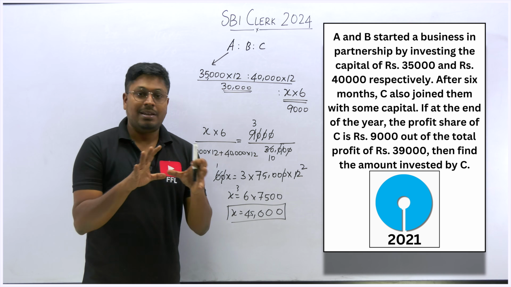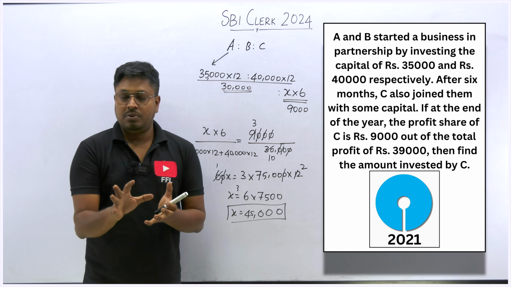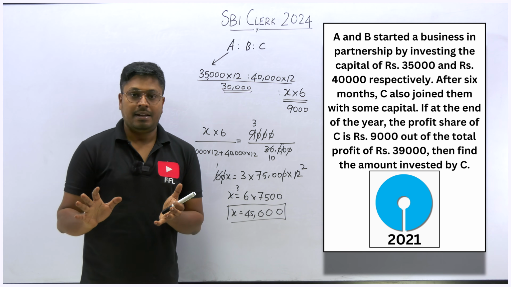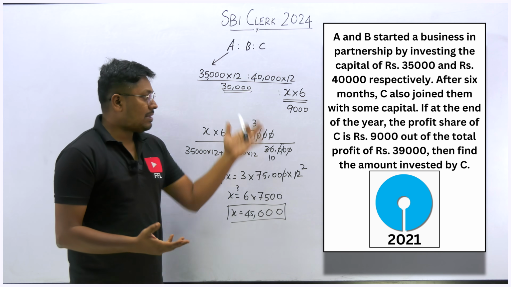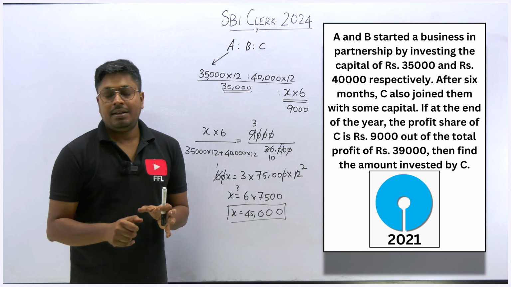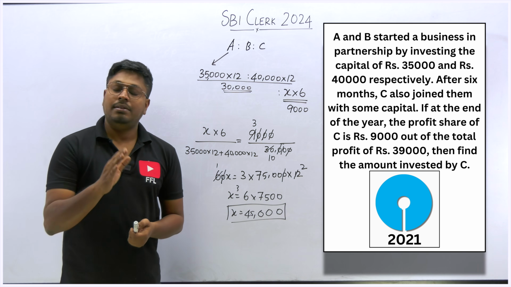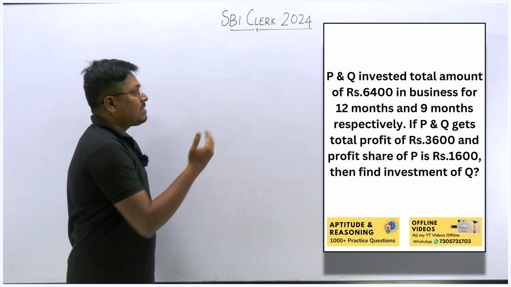Automatically you will be able to easily guess what type of question it is, how to solve it and how to get the answer, right? Because there is no formula here, it is easy, you just have to write this equation alone. So now let me move on to some examples and important questions in the topic partnership. So next question.